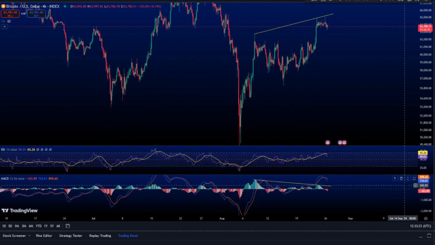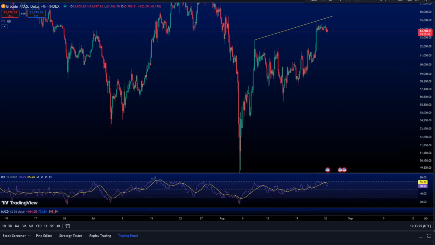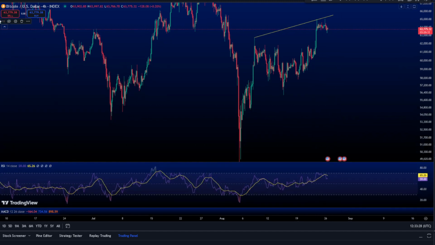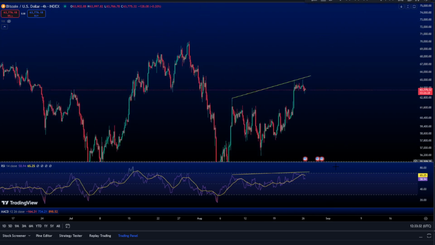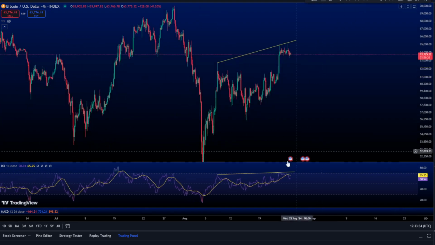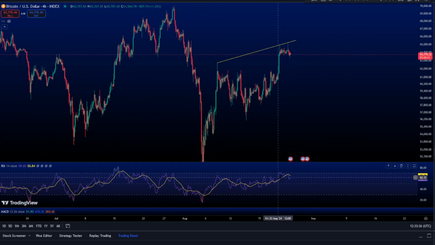For the RSI, on the RSI, we can see that we don't have the same divergence. We cannot see the same divergence, as you can see here, it's not so much. However, we have reached almost the overbought area on the 4-hour chart, and we start to see some movement down.